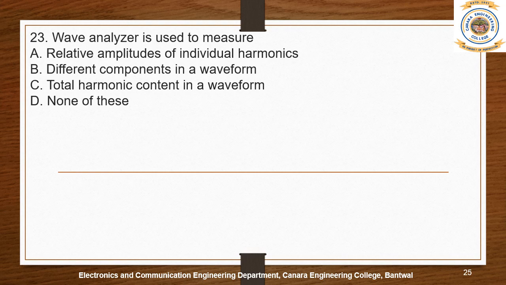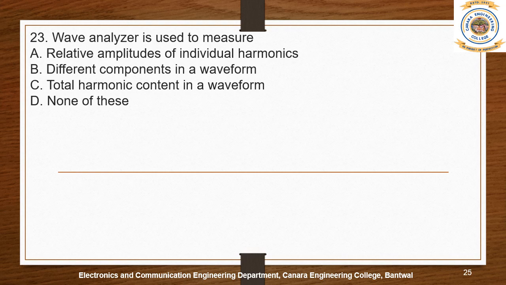I think the answer is relative amplitude of individual harmonics. When I say harmonics, it's basically the noise present in the main waveform. The noise associated with the main waveform may be one noise or more than one.